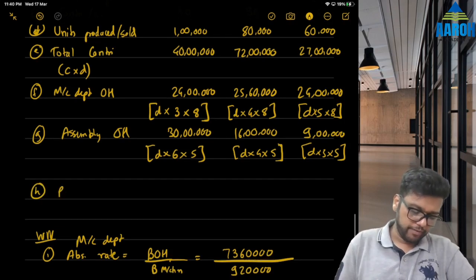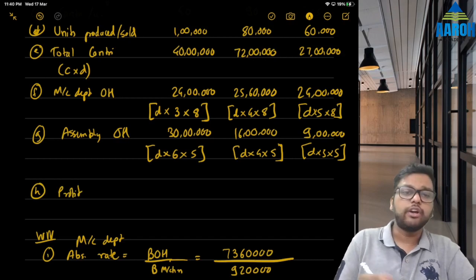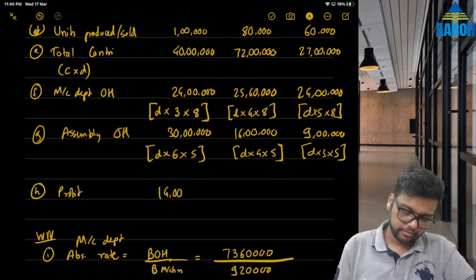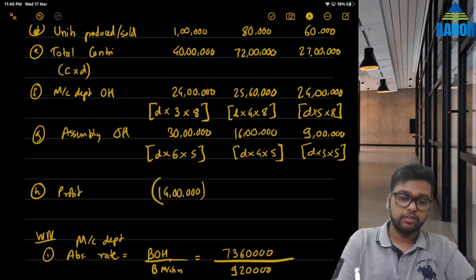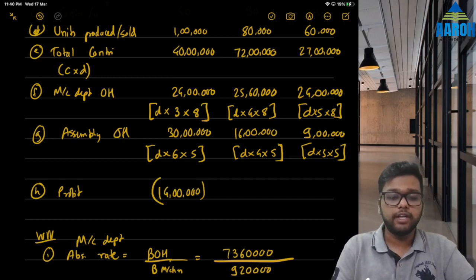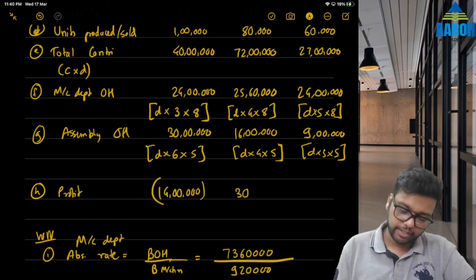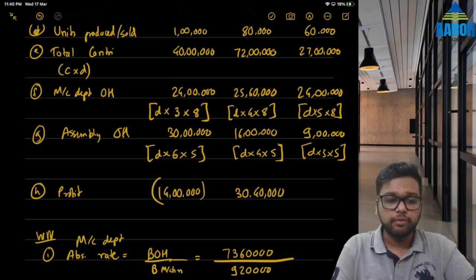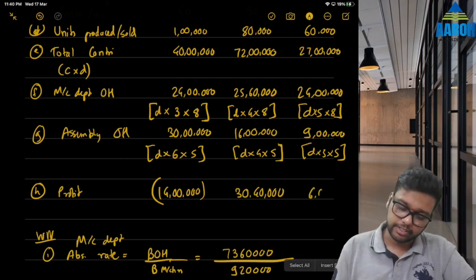So we can now find profit as per absorption costing. Contribution minus both overheads. So 40 lakhs minus 24 lakhs minus 30 lakhs. That gives us loss of 14 lakhs. This is 72 lakhs minus 25 lakh 60,000 minus 16 lakhs. That gives us profit of 30 lakh 40,000. And 27 lakh minus 24 lakh minus 9 lakh. That gives us loss of 6 lakhs.